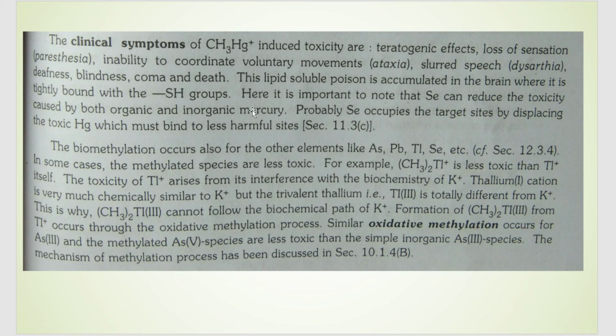So how to reduce this toxicity? One way is with selenium. It can reduce the toxicity caused by both organic and inorganic mercury. How does selenium do this? It occupies the target site by displacing the toxic Hg. So it has this ability to displace Hg from the active site, and selenium is much less harmful compared to mercury.